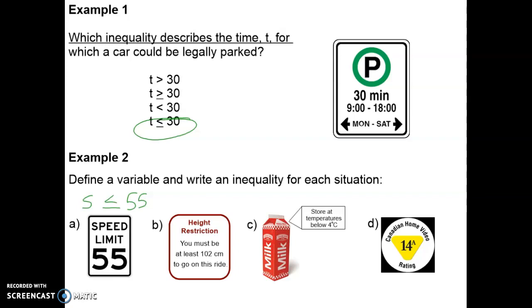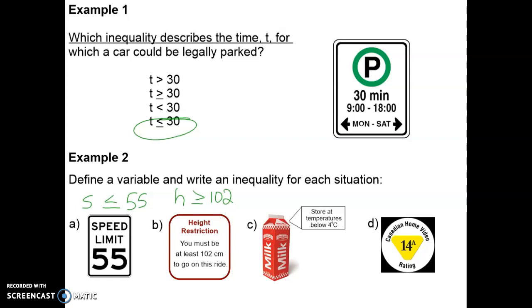For B, the height restriction, you must be at least 102 centimeters to go on this ride. So your height must be greater than or equal to 102. You can be 102 centimeters, but you can't be 101 centimeters.